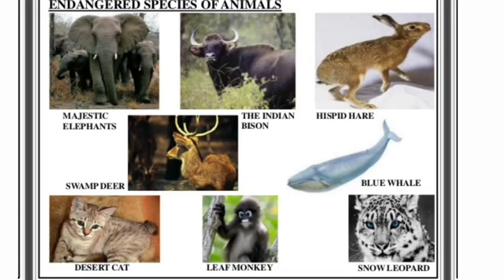Let us see the animals which are endangered. The majestic elephants are getting endangered, as are the Indian bison, the hispid hare, the swamp deer, blue whale, desert cat, leaf monkey, and snow leopard. The number of these animals is getting lesser and lesser with the passage of days, and we think after some days these animals will become extinct.